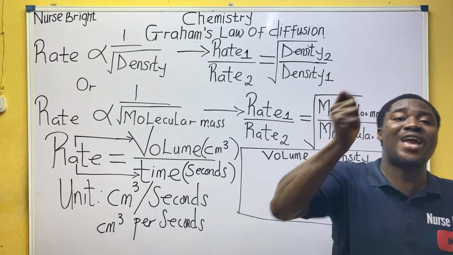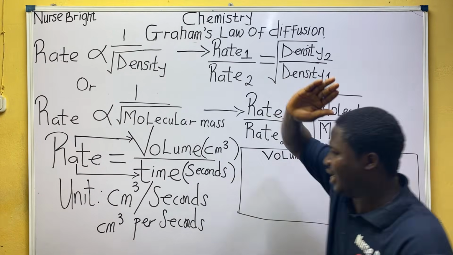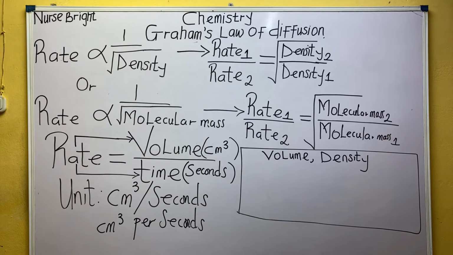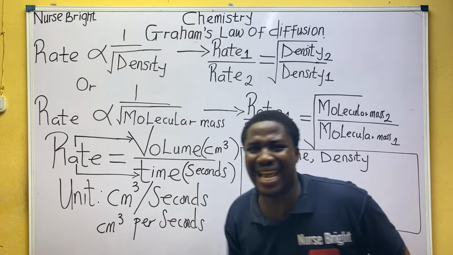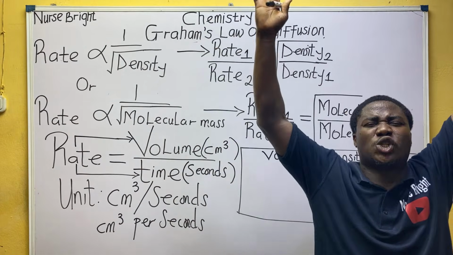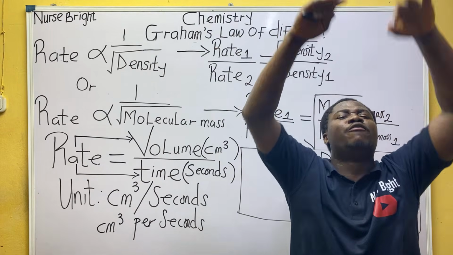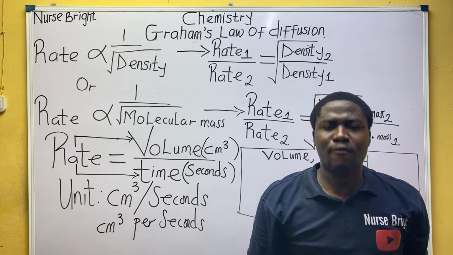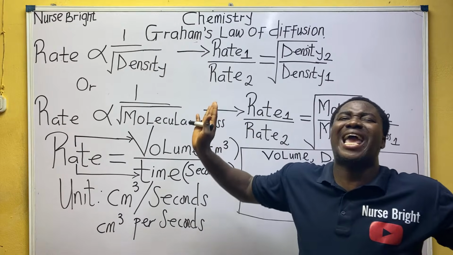That's what you check first. Leave the density part and talk about volume. How will volume relate with rates? That is what you think as a student. And I believe I've explained to you guys that the way volume and rates relate is direct proportionality. Meaning that as rate goes up, volume goes up. As rate comes down, volume comes down. Meaning that volume behaves like rate.